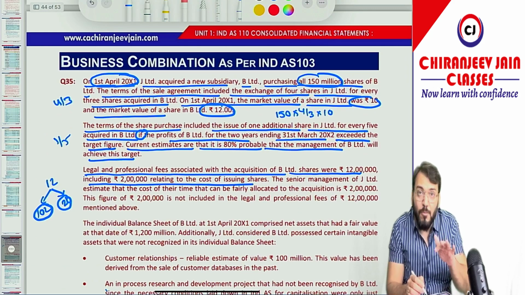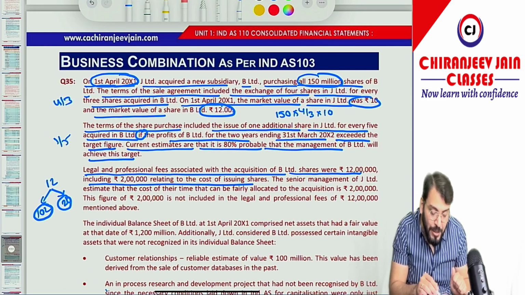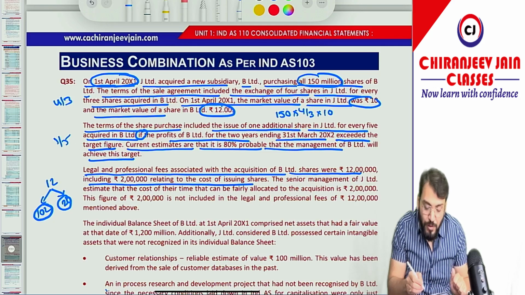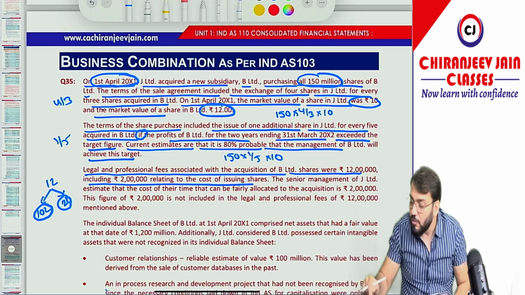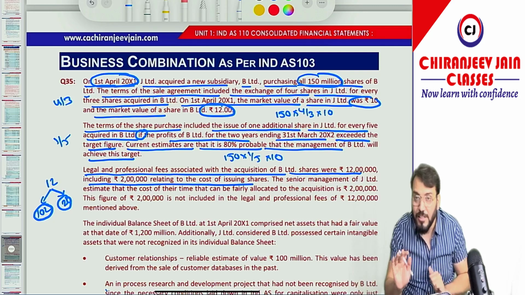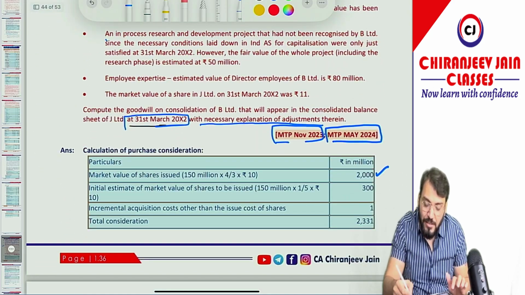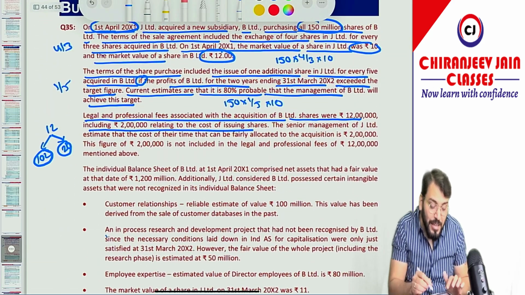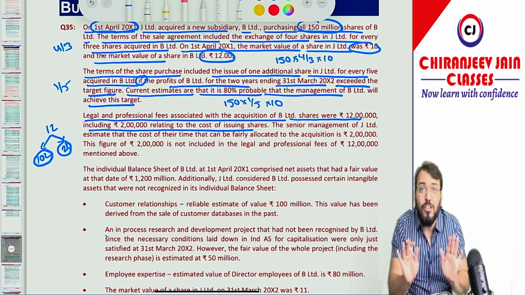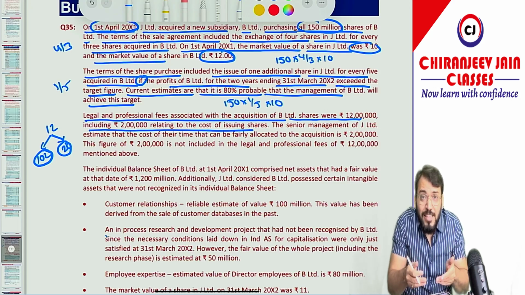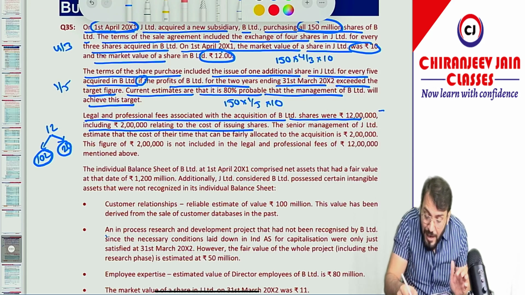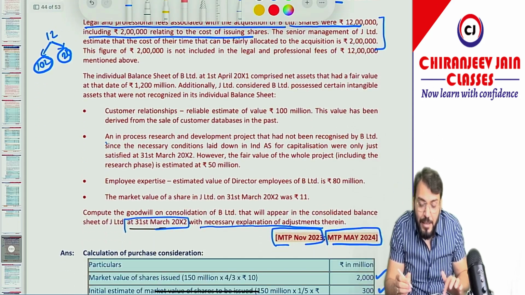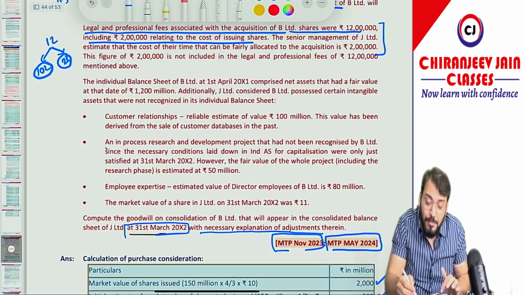Now we'll find out the fair value of contingent consideration. The swap ratio they have given is 1 by 5. So 150 into 1 by 5 into 10, it will come to 300. So you can see 300 has been taken, correct. And legal and professional fees should not be taken into consideration because that is a direct cost related to acquisition, correct. Now I don't understand why they have taken 1 million, means 10 lakh.